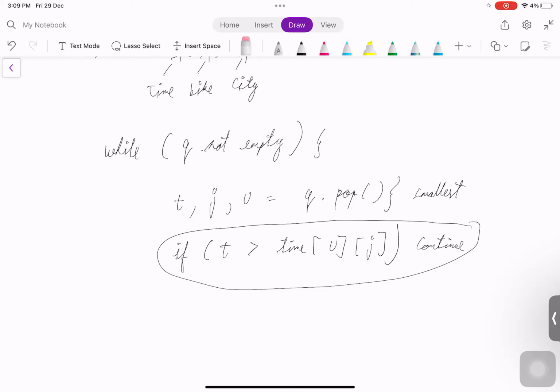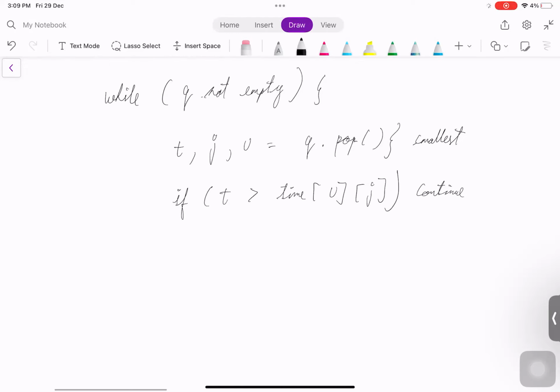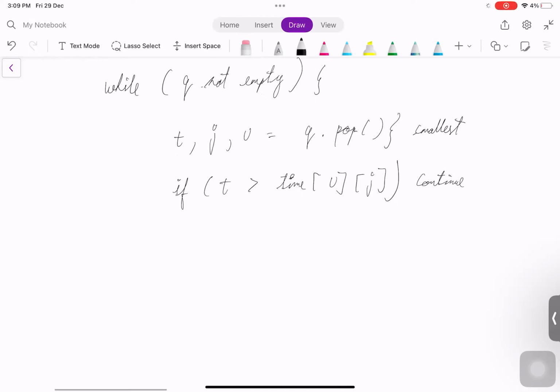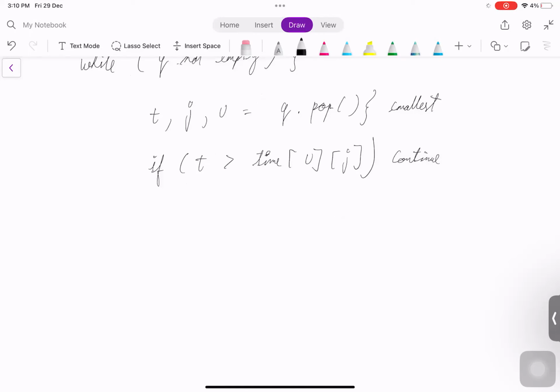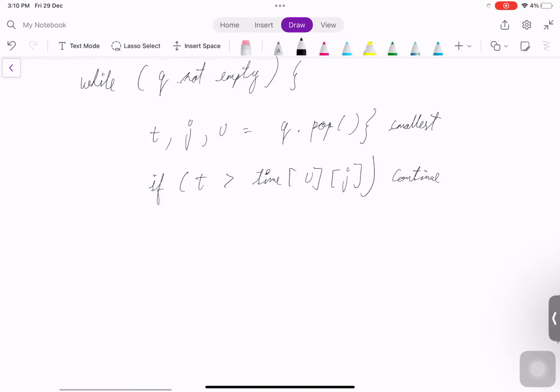Otherwise, if it is smaller than or equal, then only enter. It will never be smaller, because whenever we push something into the queue, we keep updating this, right? So we can guarantee t will never be smaller than the current best time that we found. Now till here we handled, and this t can be larger at a point.